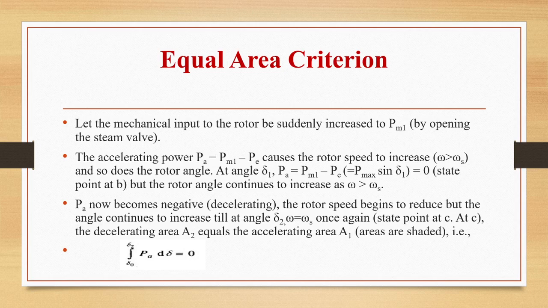angle delta 2. Whereas in the previous case, in the accelerating case, PA was causing the speed to increase. Now the speed will decrease, but the angle will continue to increase, where omega is equal to omega s once again, and the decelerating area A2 equals the accelerating area A1. Now the condition for equal area criterion is that the integral from delta naught to delta 2 of PA d delta is equal to 0.